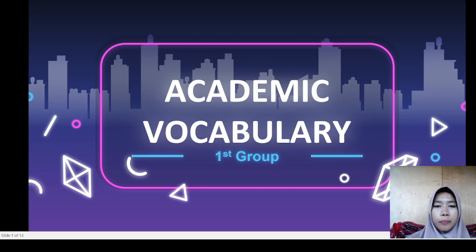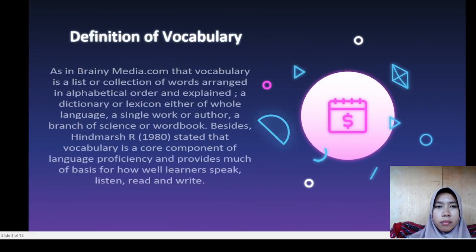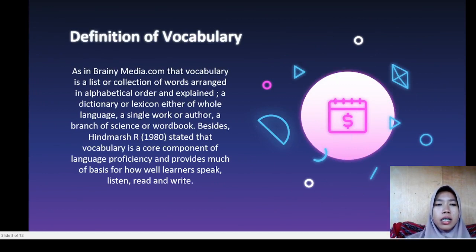Academic vocabulary. Definition of vocabulary, as in BrianMedia.com: vocabulary is a list or collection of words arranged in alphabetical order and explained in a dictionary or lexicon, either of one language, a single word, or other, a branch of science or workbook.